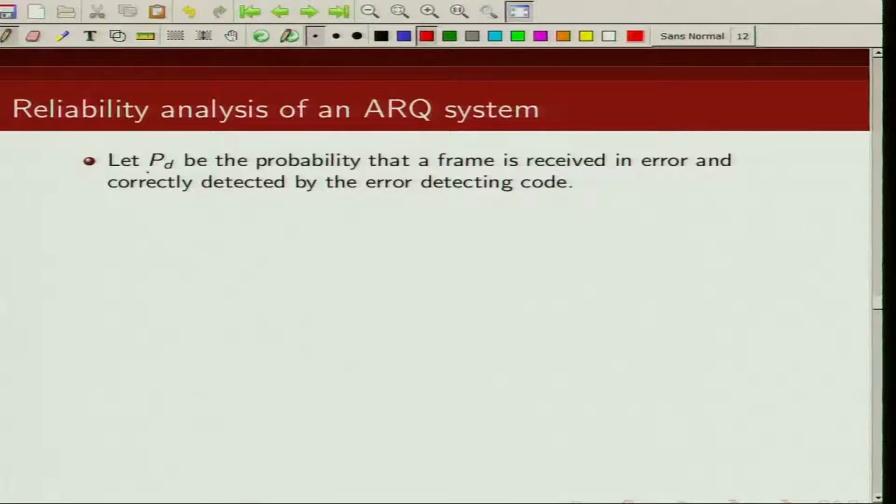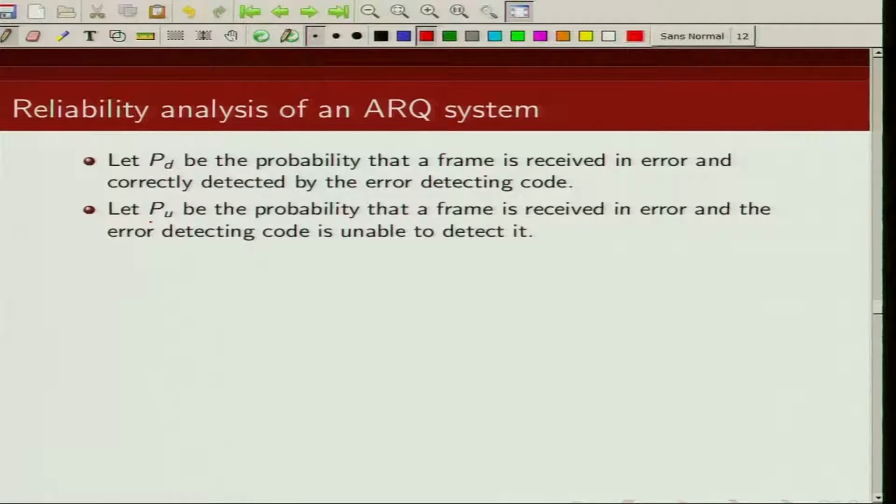Let PD be the probability that a frame is received in error and it is correctly detected by the error detecting code, and let PU be the probability that a frame is received in error but the error detecting code is unable to detect it.